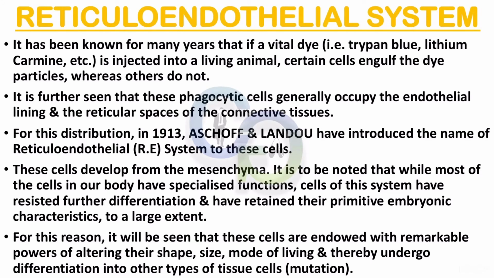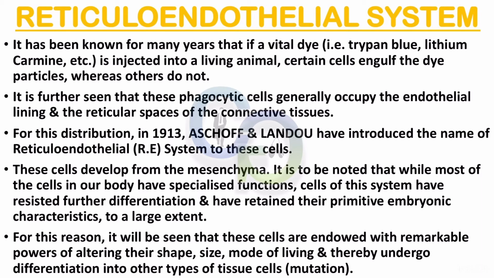Reticuloendothelial system. It has been known for many years that if a vital dye, that is trypan blue, lithium carmine, etc., is injected into a living animal, certain cells engulf the dye particles, whereas others do not. It is further seen that these phagocytic cells generally occupy the endothelial lining and the reticular spaces of the connective tissue. For this distribution, in 1913, Aschoff and Landau introduced the name reticuloendothelial system for these cells. These cells develop from the mesenchyme.